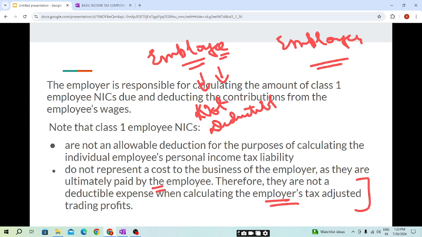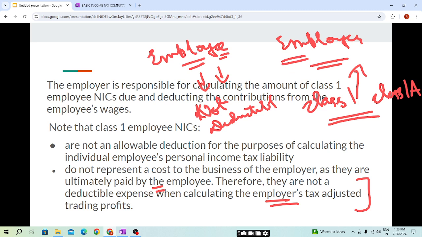But coming to the employer, who will pay class 1 and class 1A NIC, for the employer it will be a deductible expense, because the employer will be the company, or either a small business if it is run by another person. So the business can claim the expense because it is for the business purpose.